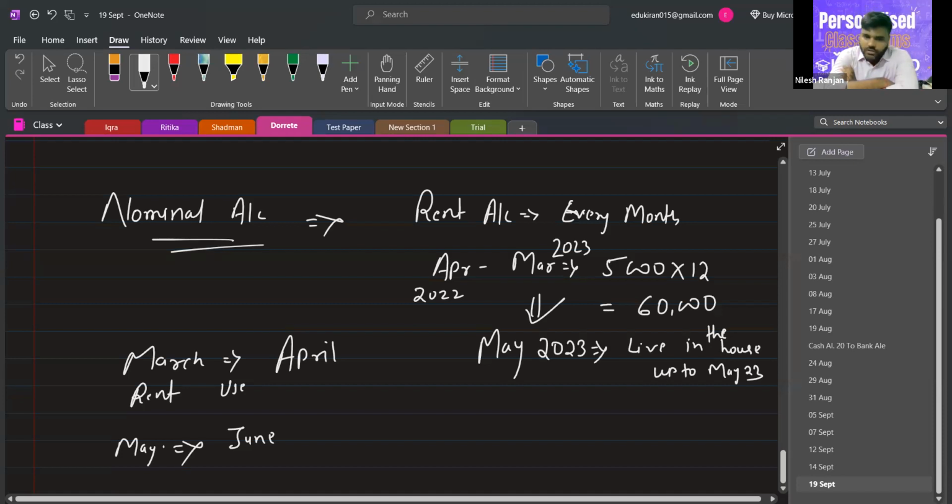Okay. So there are two accounts that have some balance which is carried forward to the next year. One is real account. The second is personal account.